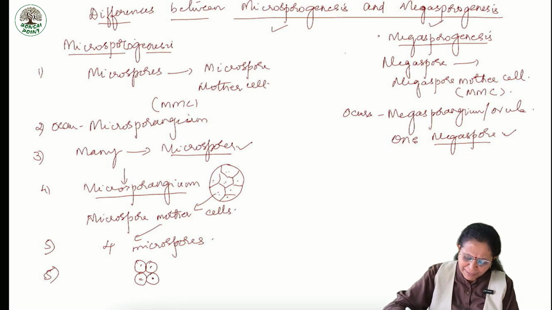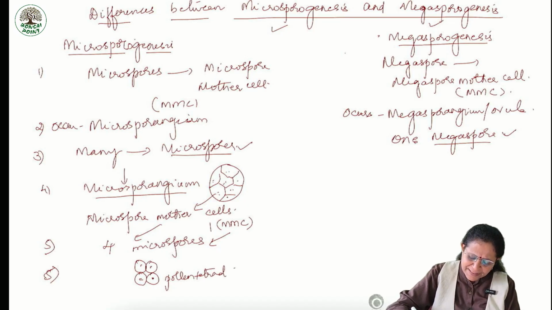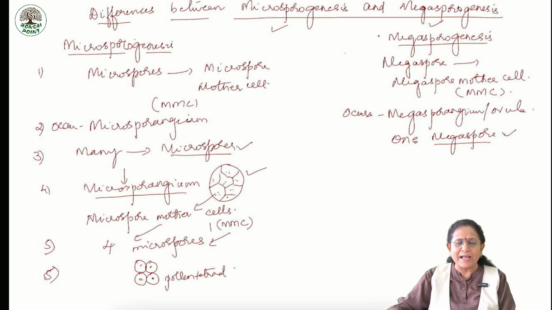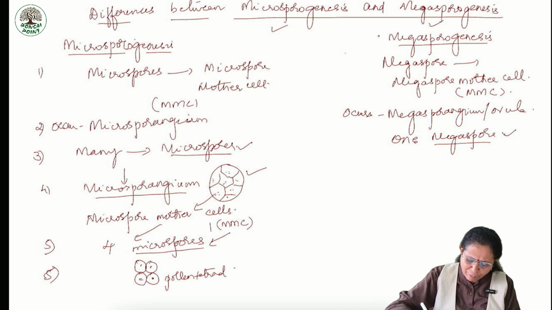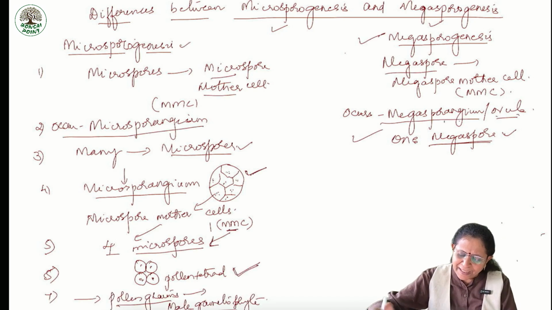So, from one microspore mother cell, we get 4 microspores and these remain attached as pollen tetrad. So, you can imagine many such cells are present and hence in one microsporangium many microspores are formed.